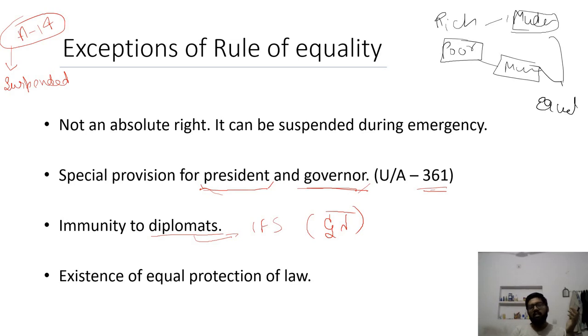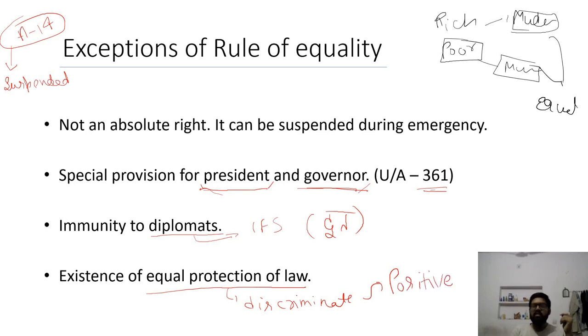This equality is not valid. We can't arrest, we can't do anything. Then the existence of equal protection of law is also an exception for equality, because in equal protection of law we discriminate, but this discrimination is positive.